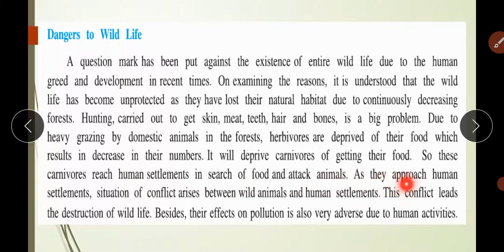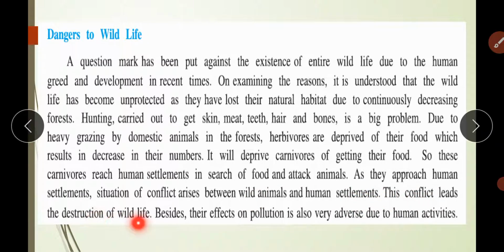As they approach human settlement, a situation of conflict arises between the wildlife and human settlement. Now they are not coming to our home. Actually, we are going to their home. Okay, हम लोग ने उनका जो घर होता है फॉरेस्ट को, उसको तोड़ ताड़ के वहाँ पे हमारी सिटी डेवलप कर दी है. Then where will these animals go? Obviously, they will come in our area in search of food. As they approach human settlement, situations of conflict arise between wildlife and human settlement. This conflict leads to the destruction of wildlife.